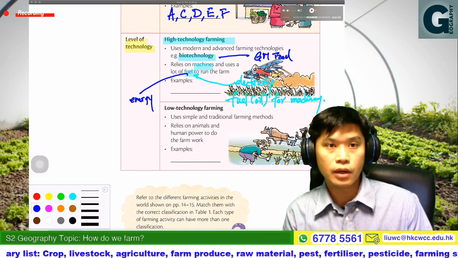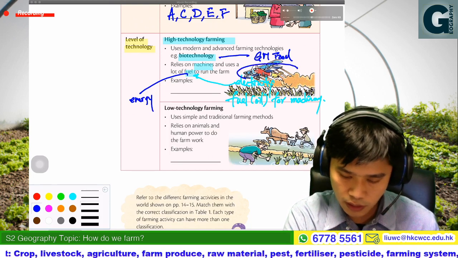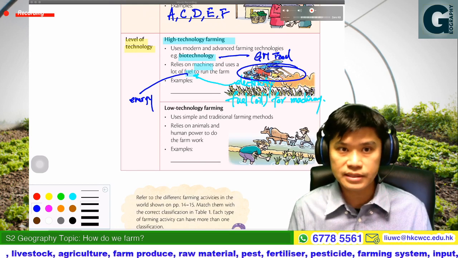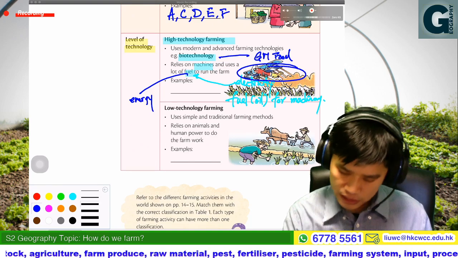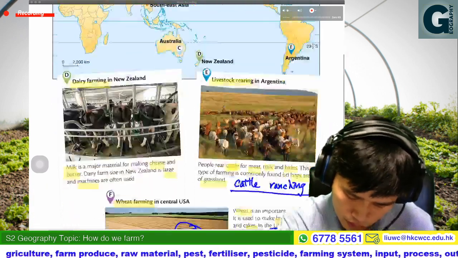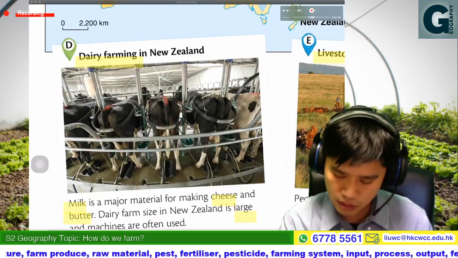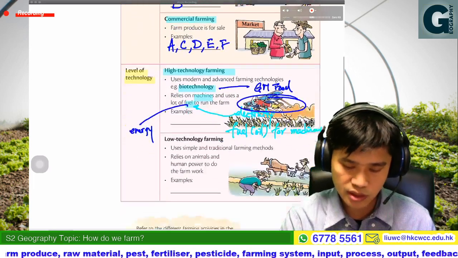If they need to use computers, or use airplanes for putting on fertilizer or even pesticides, use the harvester, or some machines for milking, that would be high technology farming.